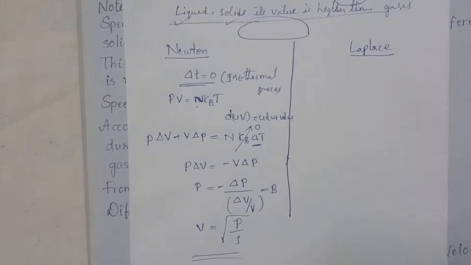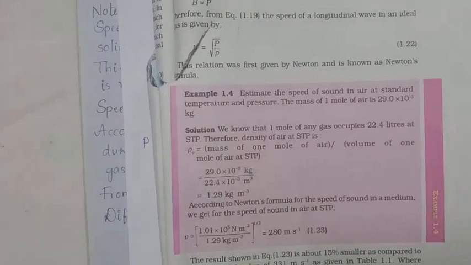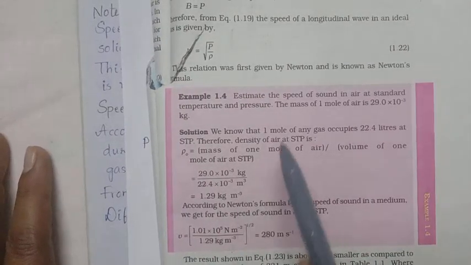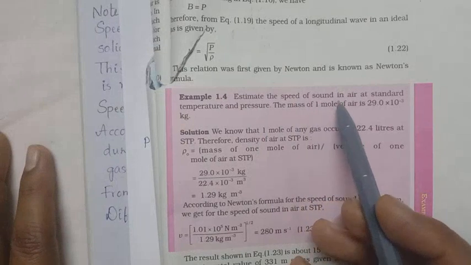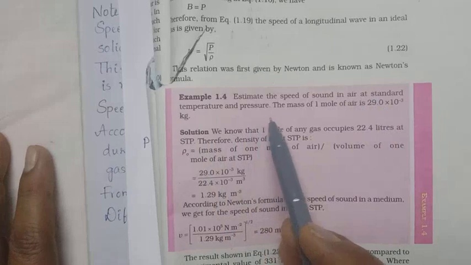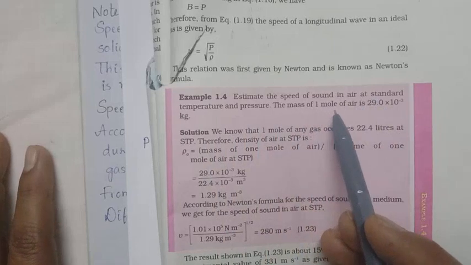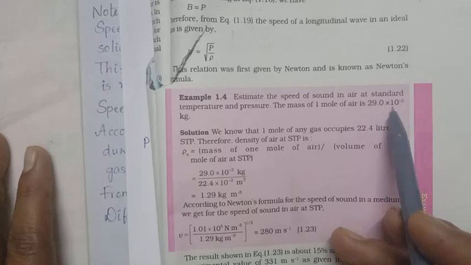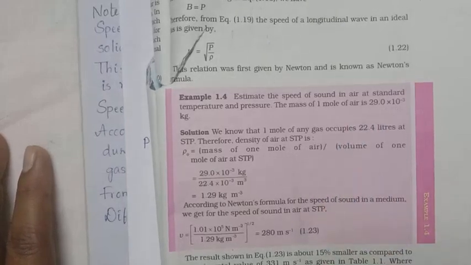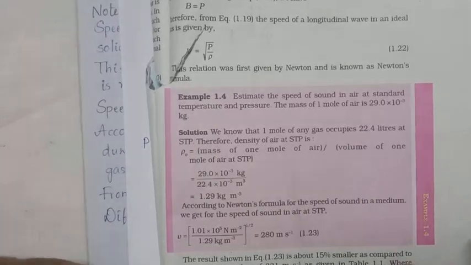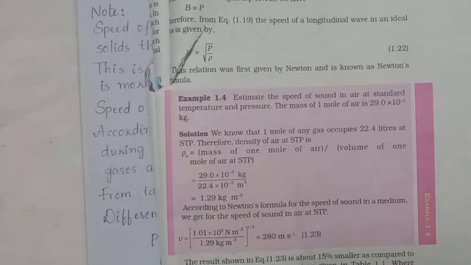We have one example problem, that is example 1.4. All of you observe this example. Estimate the speed of sound in air at standard temperature and pressure, at STP, where the mass of 1 mole of air is 29 into 10 to the power of minus 3 kg. In case of gases, you have to take this. So what is the expression? Already you know how to solve this problem.